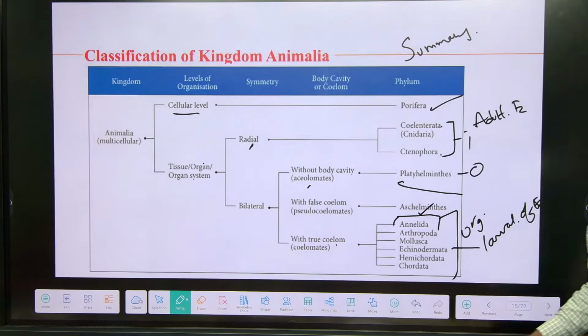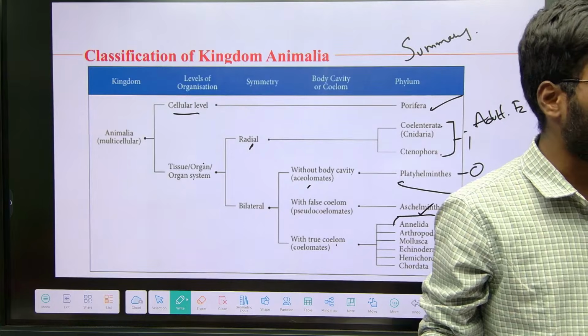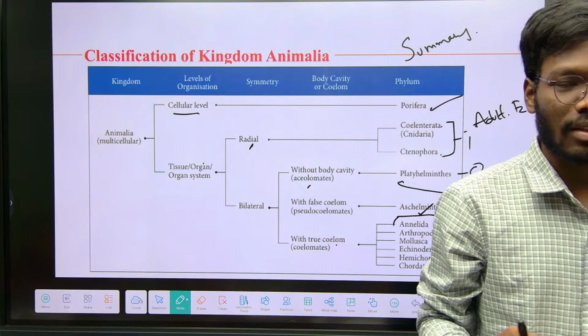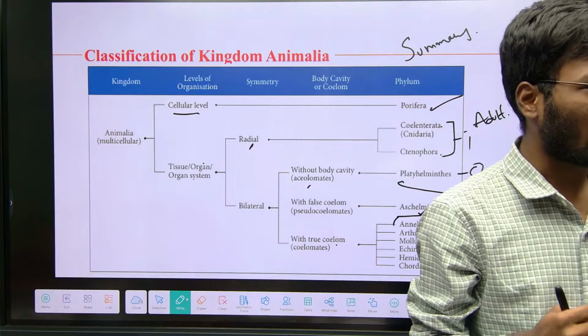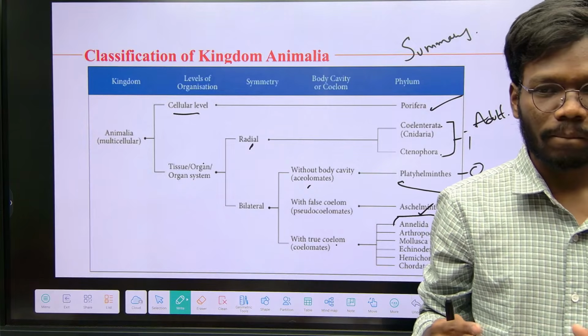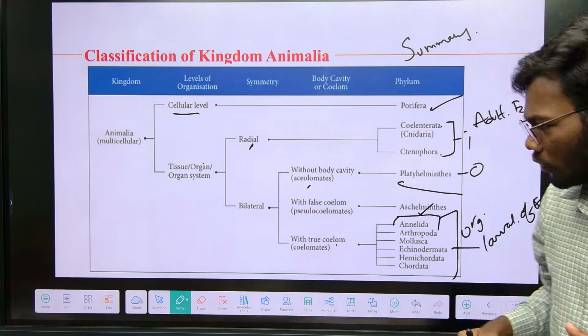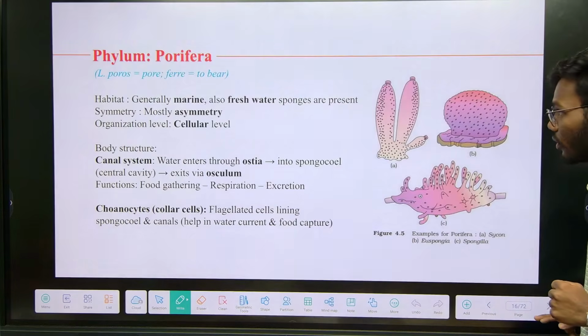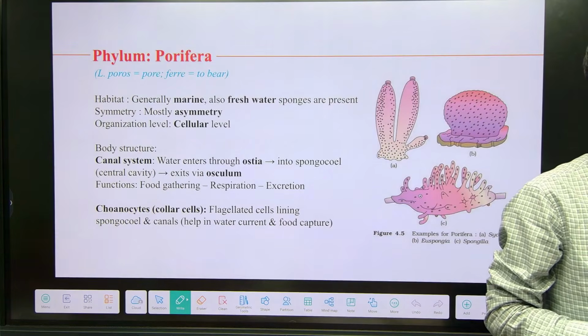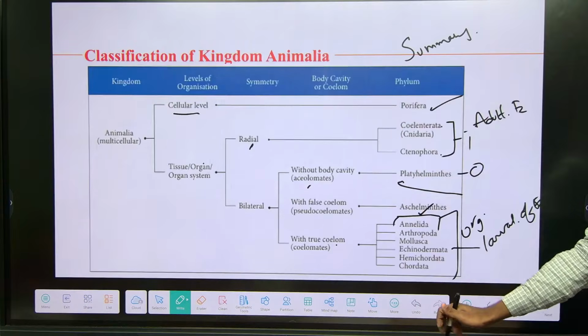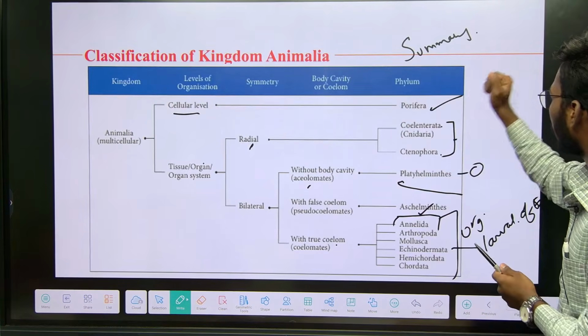So with all these, if you study the non-chordates, it will be very simple. You will understand very clearly. I hope all of you understand all these terminologies, right? So with this, we will continue to non-chordates. Before going to non-chordates, I want to mention, what are the non-chordates?